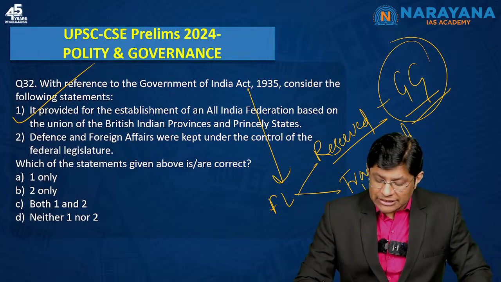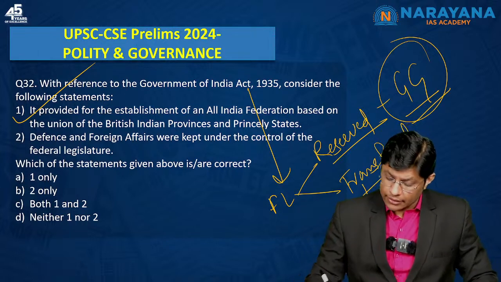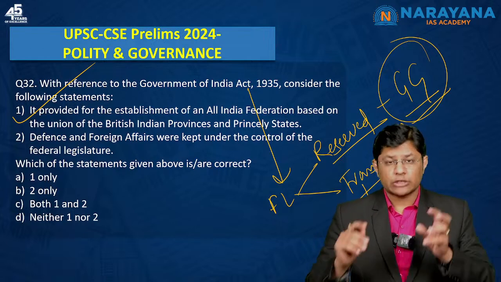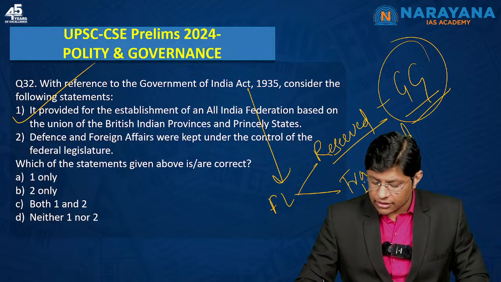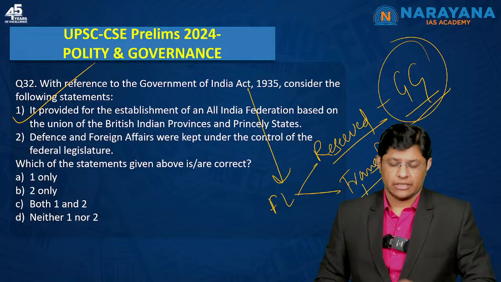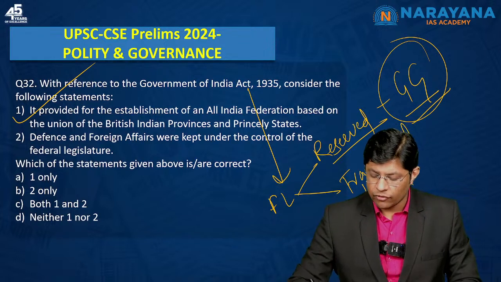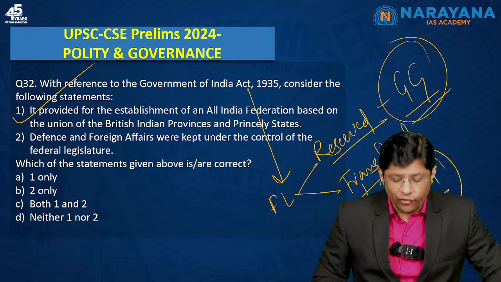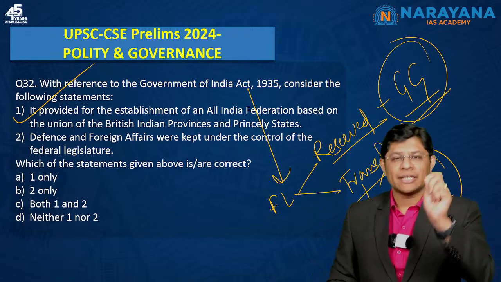When it comes to the transferred list, the subjects were also under the Governor General. But this Governor General was assisted by the Council of Ministers, and this Council of Ministers required the confidence of the federal legislature.